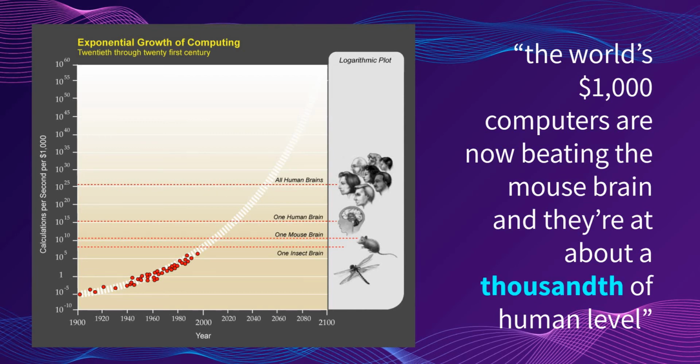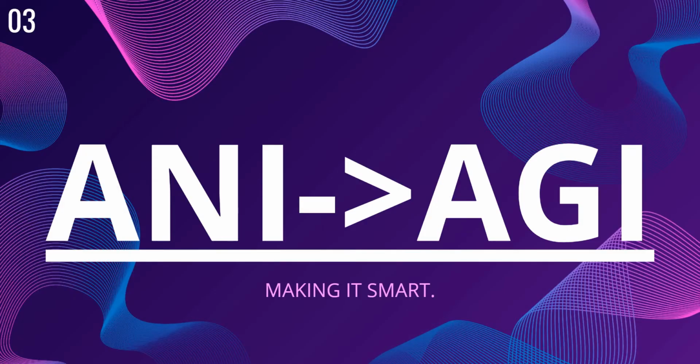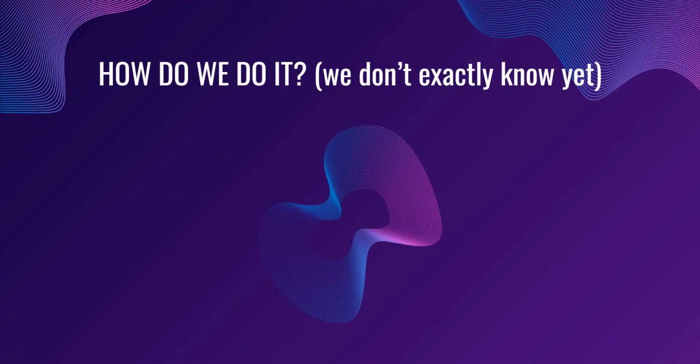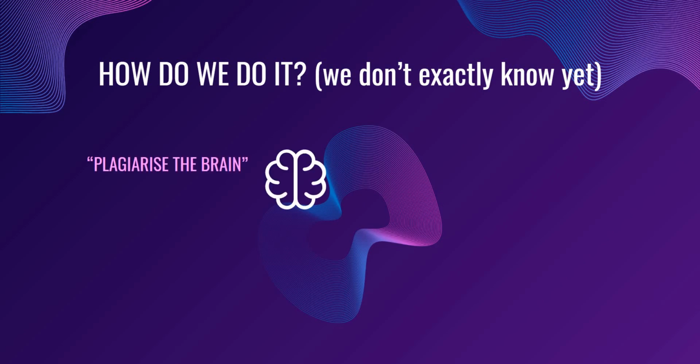But it may not seem like much, however, we must remember that in 1985, we were about 1/1000th of the mouse brain level. That's some serious progress, it's impressive. But that's not it. We're also going to need to make the AI smart. But here's the thing, we still don't exactly know how to do it yet. However, here are some strategies we could use.